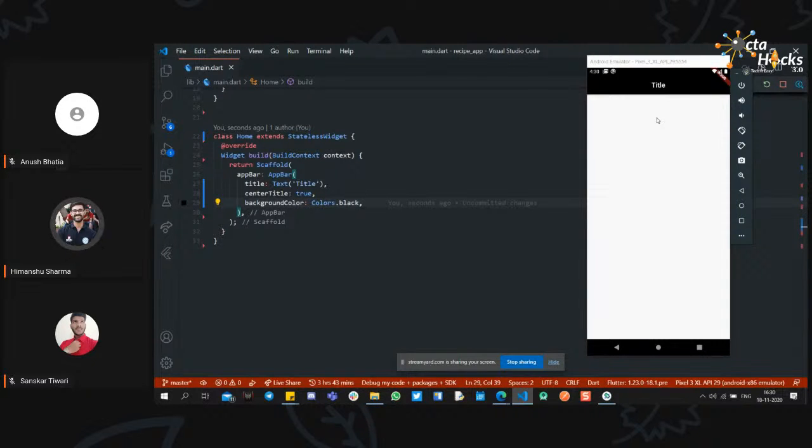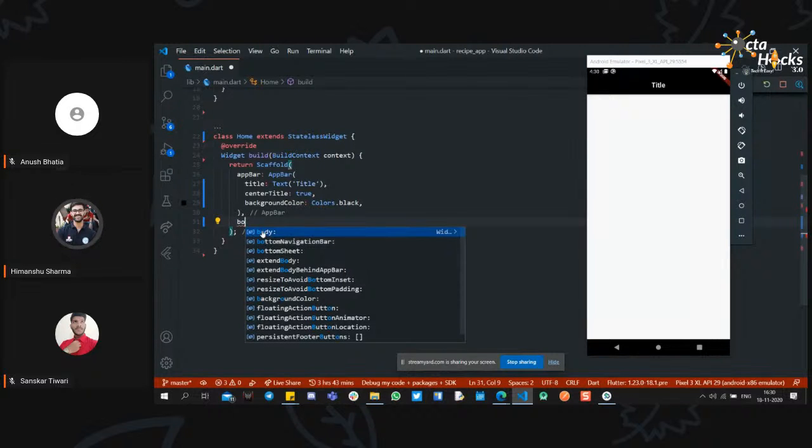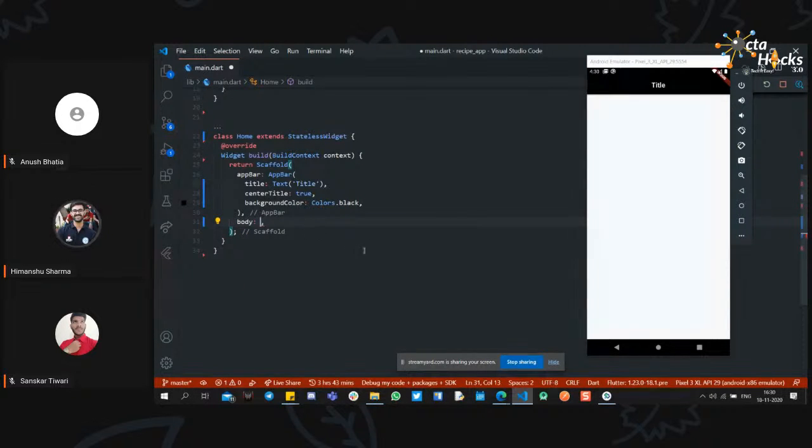Yeah, for that we have another property in the scaffold to display the content of the body. Like this white background is the body of this scaffold class in which we can display our content. So after this we can just go to the body, like this is the body property of the scaffold, tap on it and we have the body.